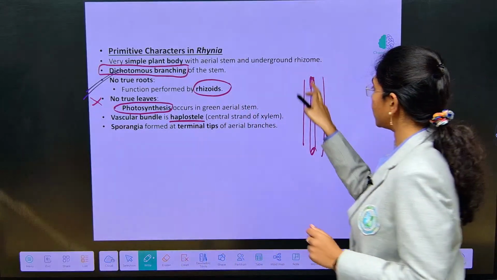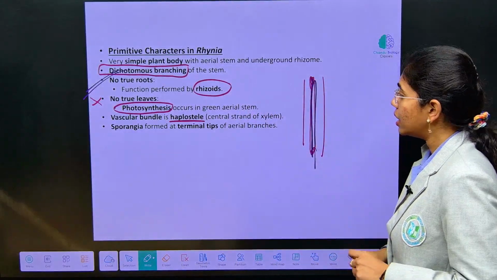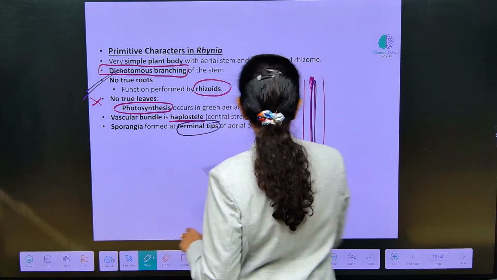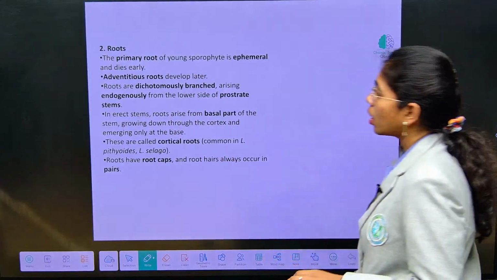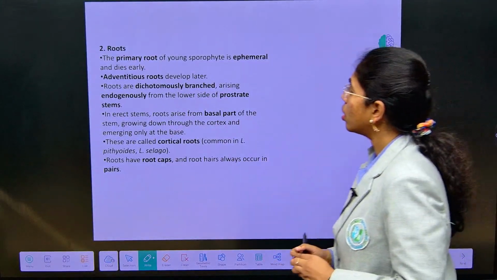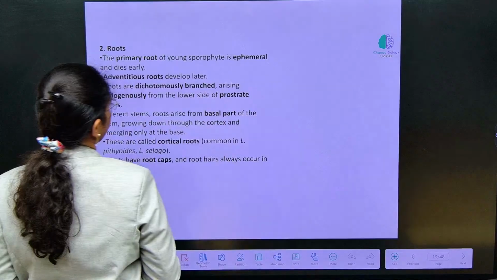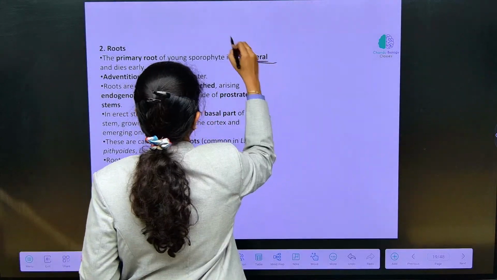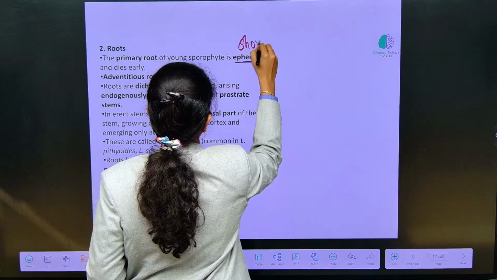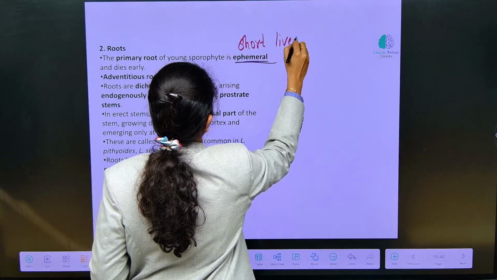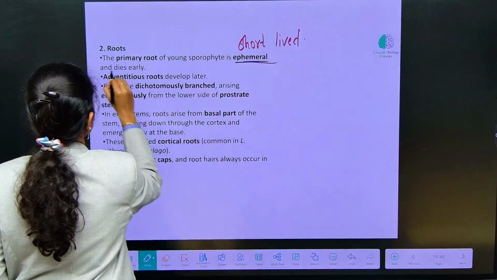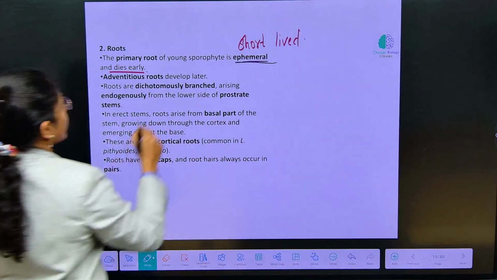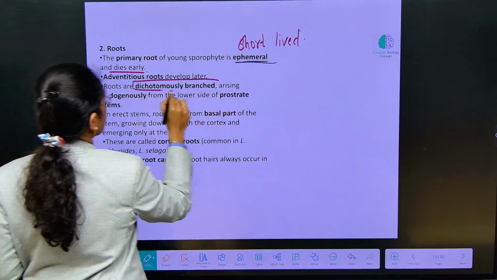Haplostele, which is present in the central strand of the xylem. Sporangia is formed at the terminal tips of the aerial branch. Next, roots. Primary roots are present in the young sporophyte, which is ephemeral, short-lived. Primary root is short-lived, and it dies early. Adventitious roots will develop later, and here roots also show dichotomous branching.